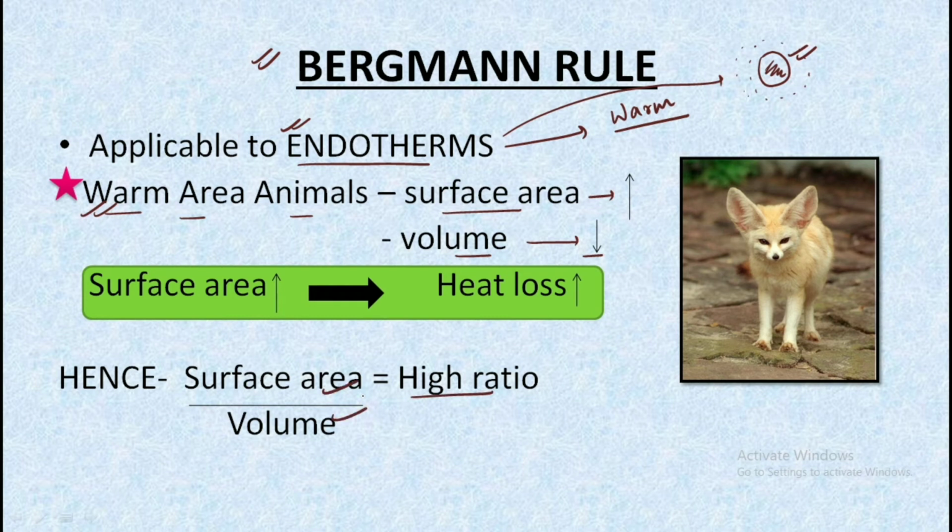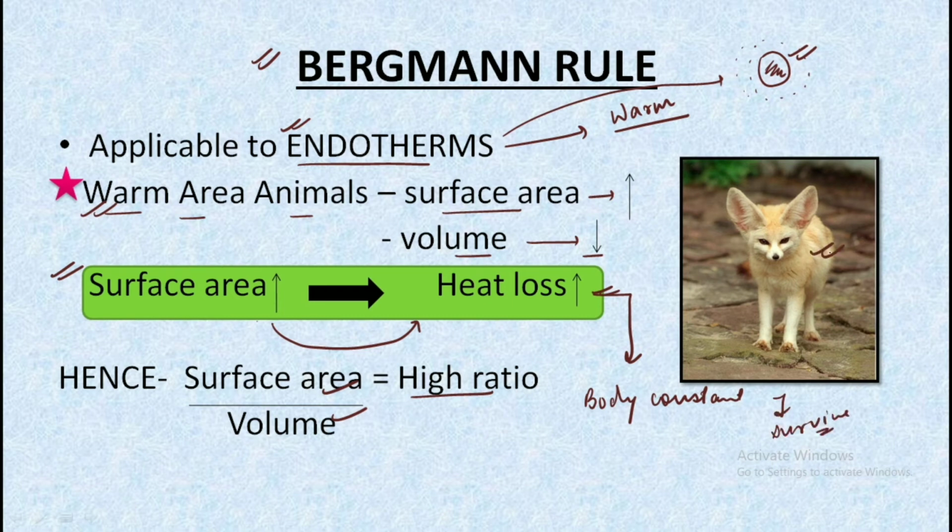And because of higher surface area, these organisms can lose more heat from their body, and because of more heat loss, this helps these organisms to have a constant body temperature and to survive in a better way in the existing warm temperature.